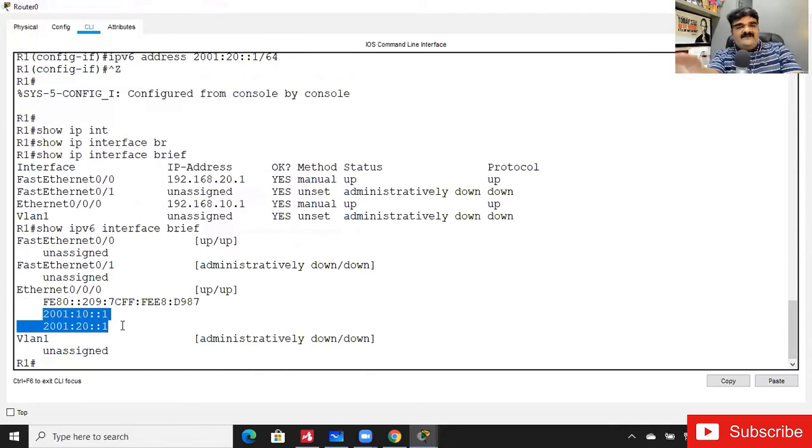So this is different from IP version 4. In IP version 4, whenever you assign a new IP address to the interface, it will override the previous one. In IP version 6, it will not override. It is a difference. In IP version 4, yes, it will override and replace with the new IP address. But if you are using IP version 6, it will not override the address. Instead, you will get two IP addresses. Okay, not override. Yes, Naveen. Got it. Keep this in mind.